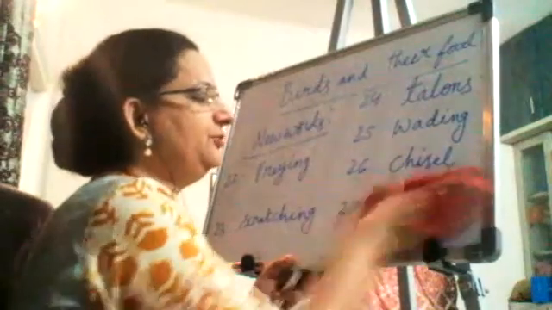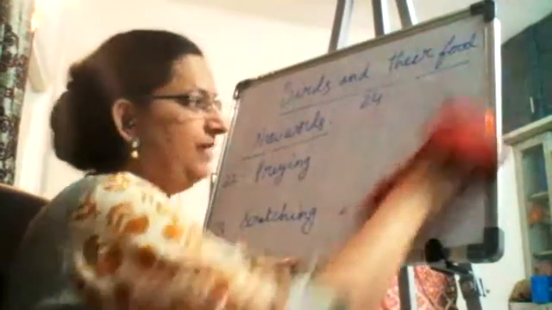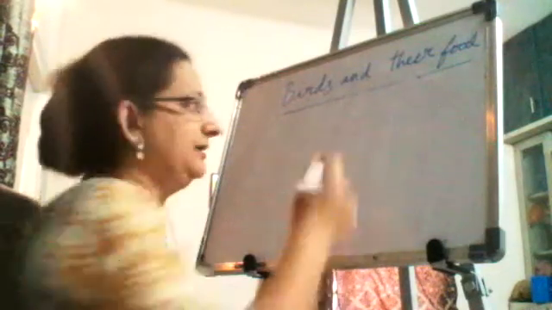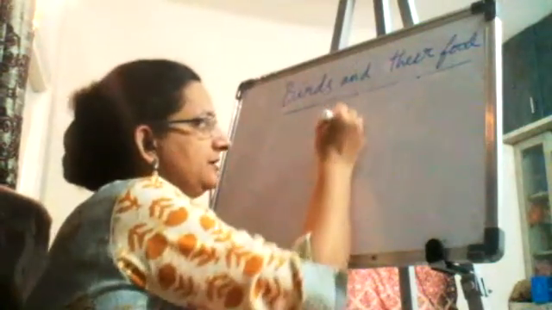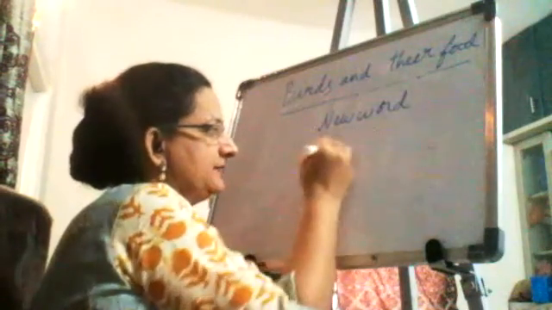After the new words, what is your next task? After the two activities I told you, two charts you have to make, complete sticking pictures, and write one sentence about each bird on the chart. After the new words, you have to learn the spellings.